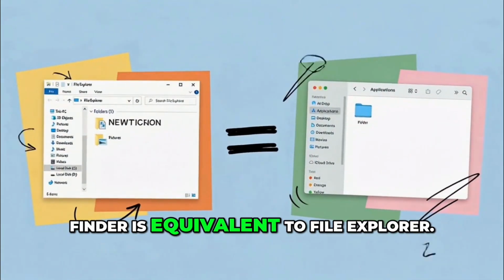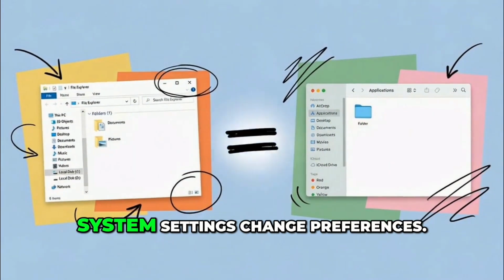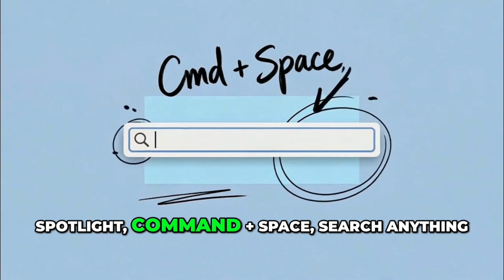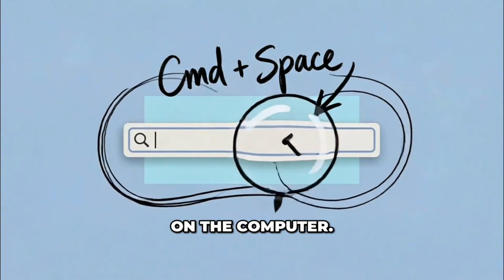Finder is equivalent to File Explorer. System Settings, change preferences. Spotlight, Command plus space, search anything on the computer.